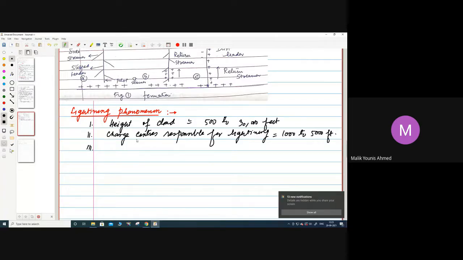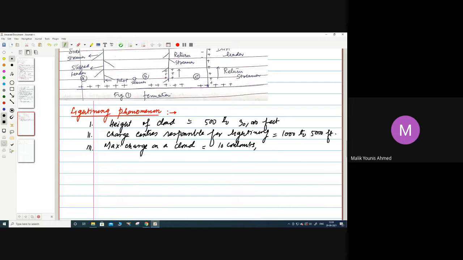Next is the maximum charge on a cloud. The maximum charge on a cloud that we consider is 10 coulombs, and that will build up exponentially.